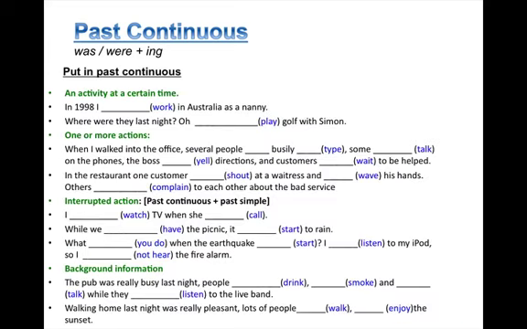Here are some activities for you to practice the four uses of the past continuous. Pause this slide and answer each sentence using was or were and the ing form of the verb in blue.